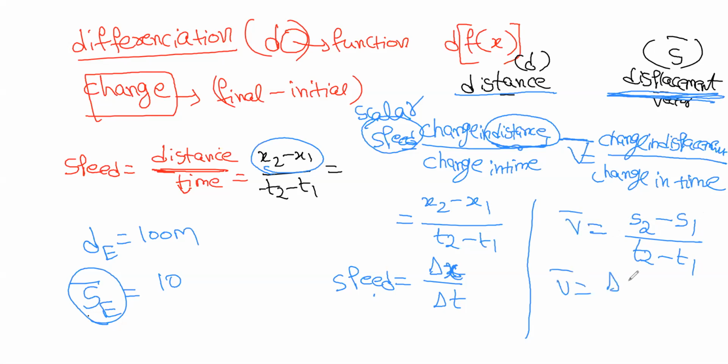So it is delta s by delta t, right? When the change is very small, delta s becomes ds by dt. So it is ds by dt.